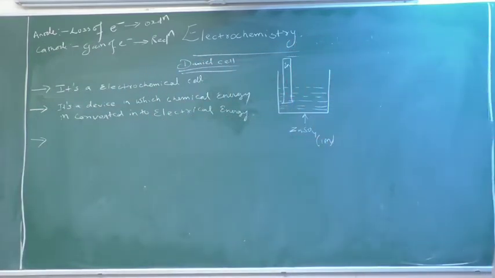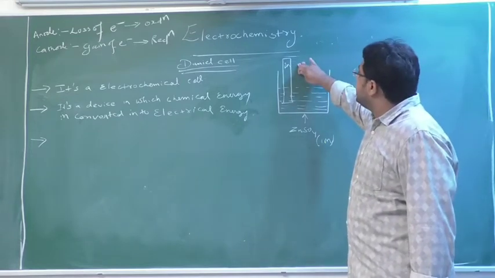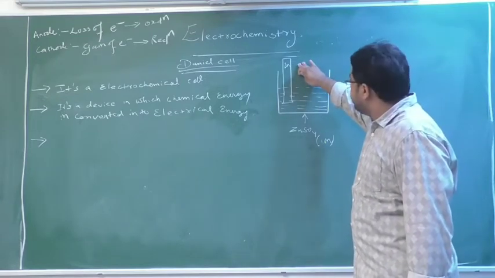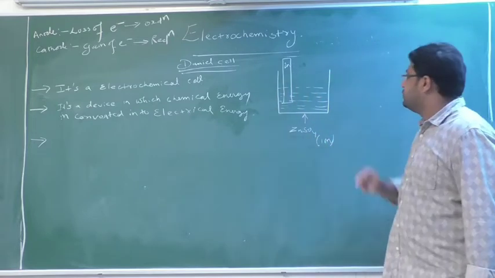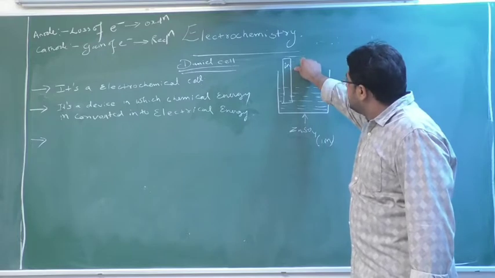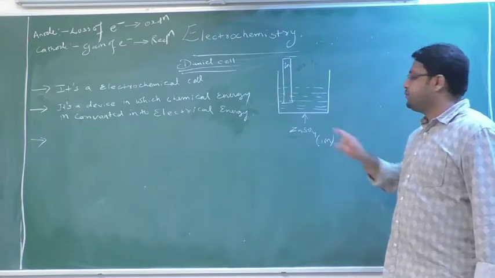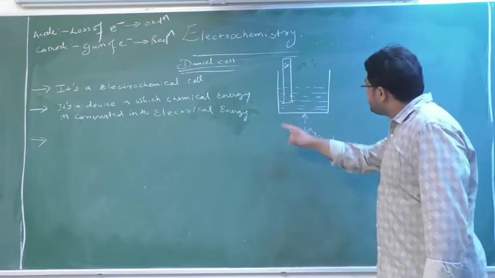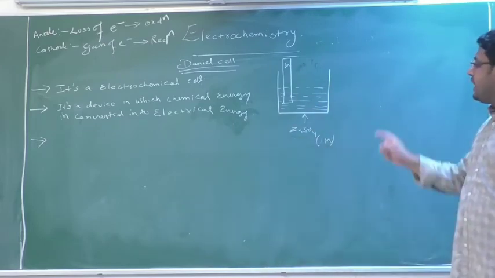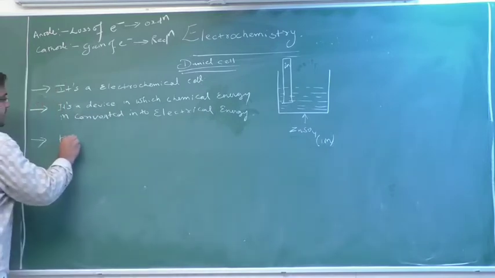That is the first definition of a half cell.